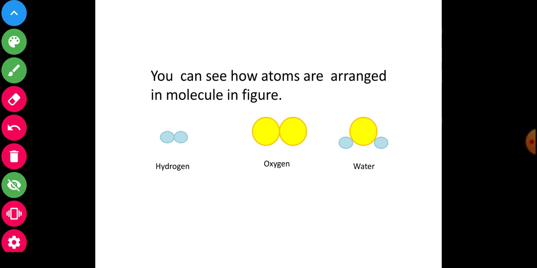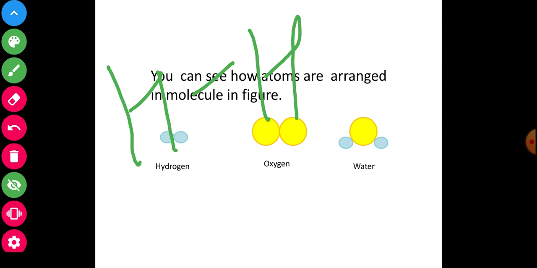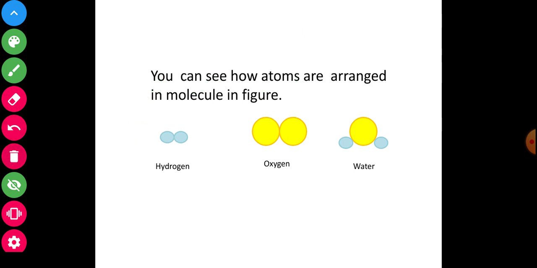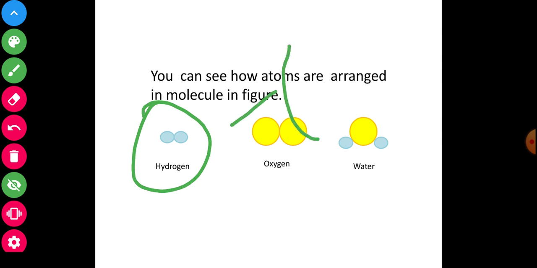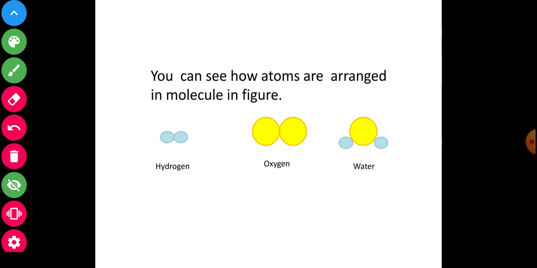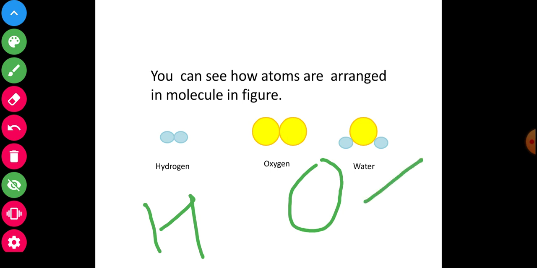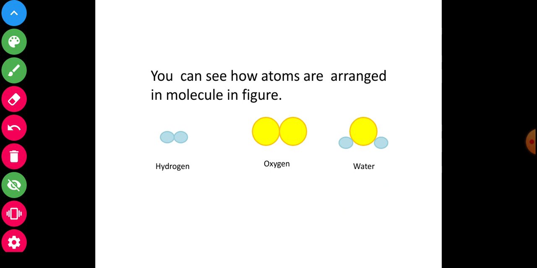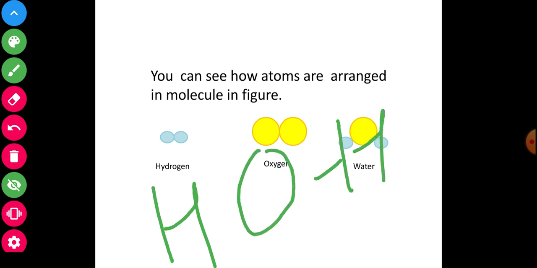First of all, you will see hydrogen: here H, another H. And oxygen, oxygen atoms combined together. And water: you already know the hydrogen symbol and the oxygen symbol. Water is oxygen combined with hydrogen, an H, an O, another H.